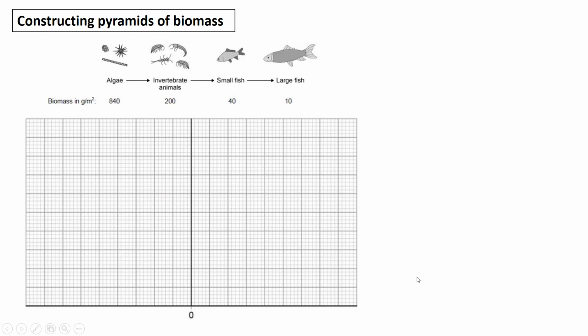You can actually construct a pyramid of biomass. Here's an example from an exam question where you get the biomass given at each trophic level, and you can see it's in grams per metre squared. They've got algae, invertebrate animals, small fish and large fish. You can see those numbers are decreasing. If you're asked to construct a pyramid of biomass, you need to follow these sorts of rules to make sure that you do it correctly.